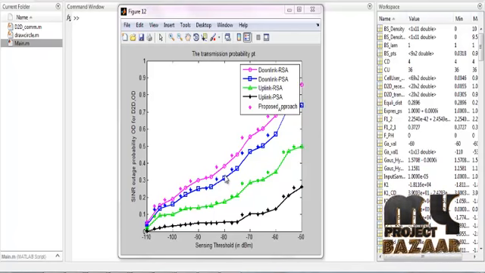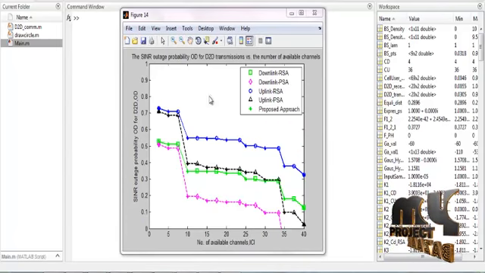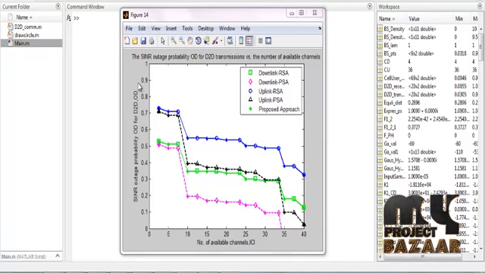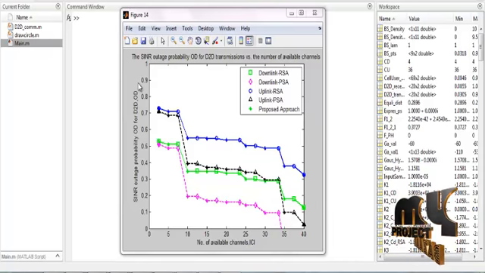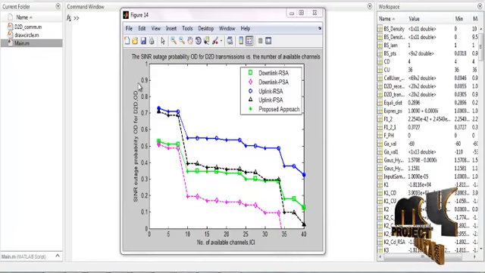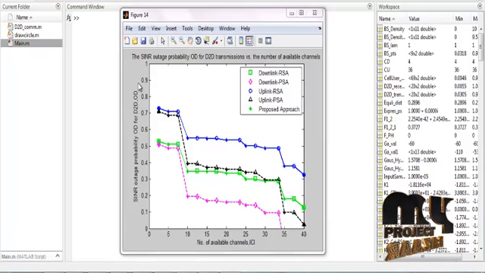In the next figure, the SINR outage probability of OD D2D transmission is plotted versus the number of available channels. The number of available channels relates to interference of the clustering of the process, up to 40. Following the same procedure for downlink and uplink resource allocation and the proposed approach, we calculate the number of available channels versus the SINR outage probability.